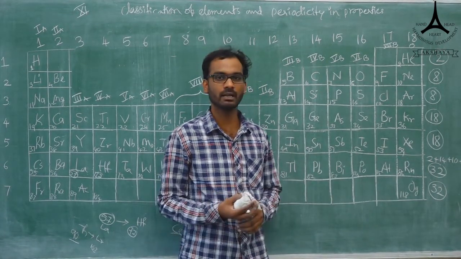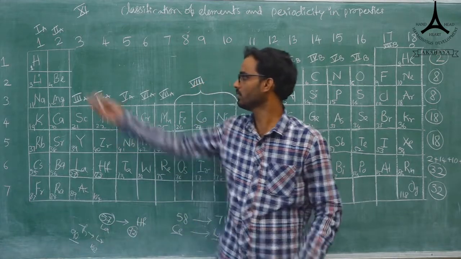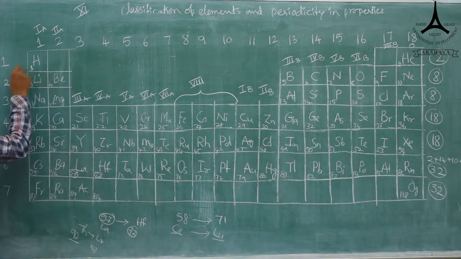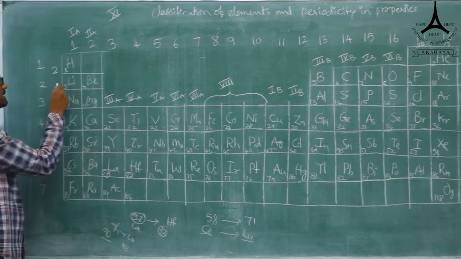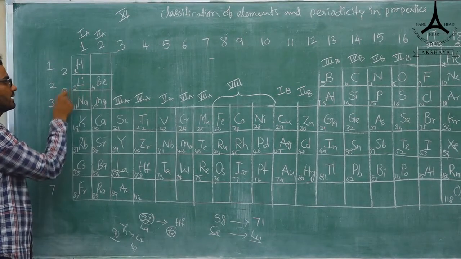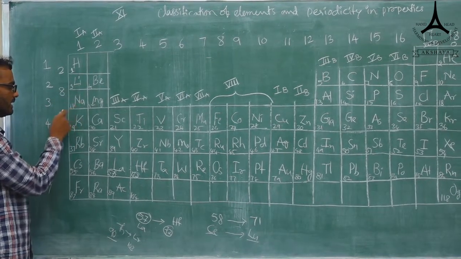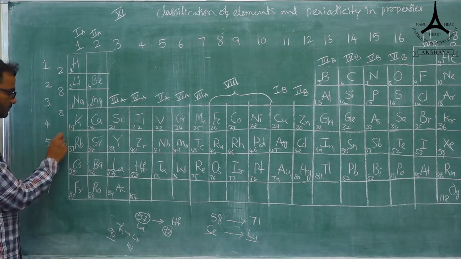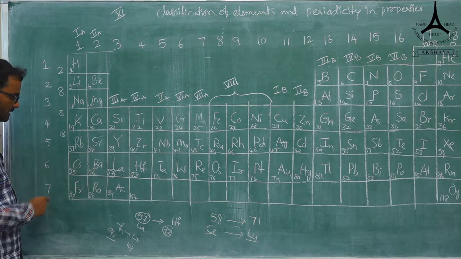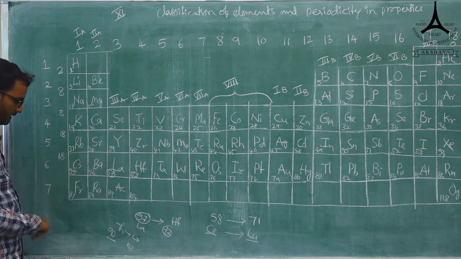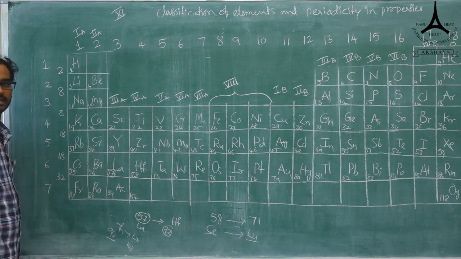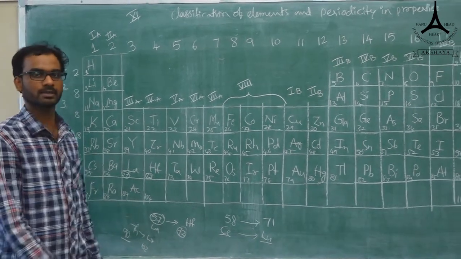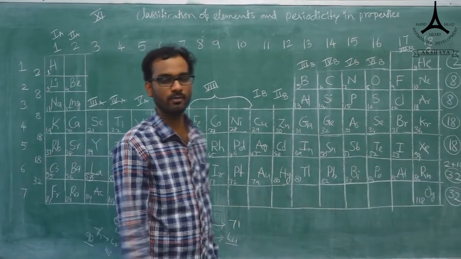What about the elements? For example, here we can start with the first group, where we have 2. 2 plus 1, we will get 3. 3 plus 8, here the 8 are there, 11. 11 plus 8, 19. 19 plus 18 will give us 37. Again 18, 55. Again 32 gives us 87. This is a way to remember the atomic numbers of the long form of periodic table.